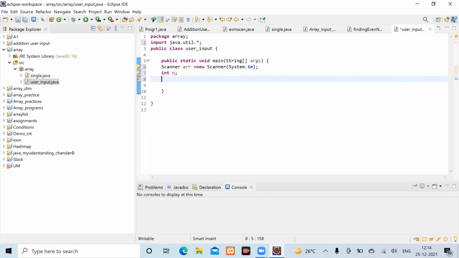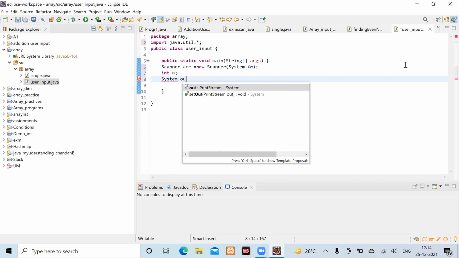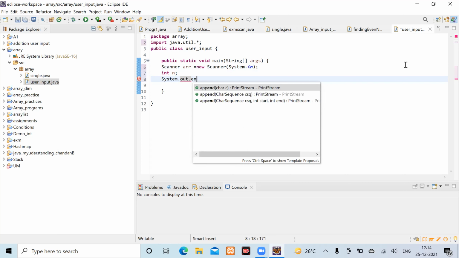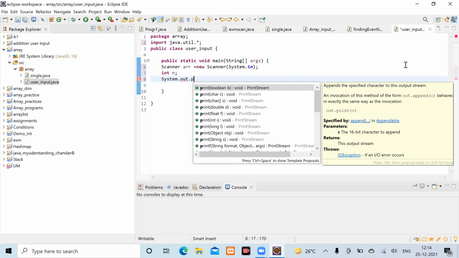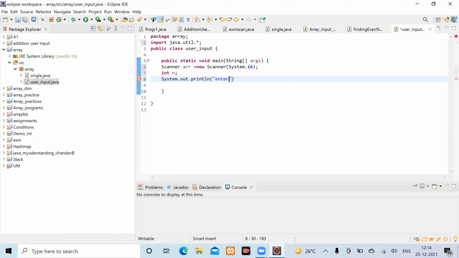So print on the screen, System.out, enter the size of an array. Now here in n, you want to accept the size.